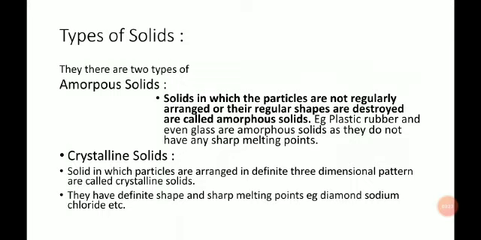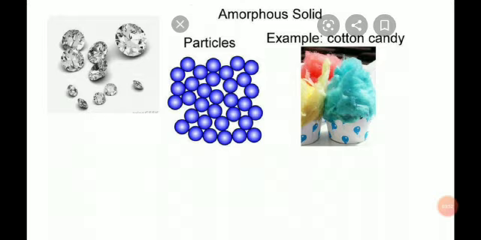Our second type is the crystalline solid. The solid in which the particles are arranged in a definite three-dimensional pattern is called a crystalline solid. They have sharp melting and boiling points because their structure is fixed. For example, diamond and sodium chloride.